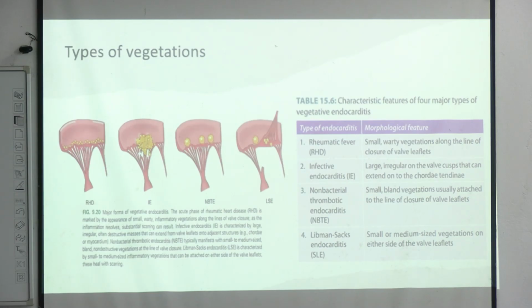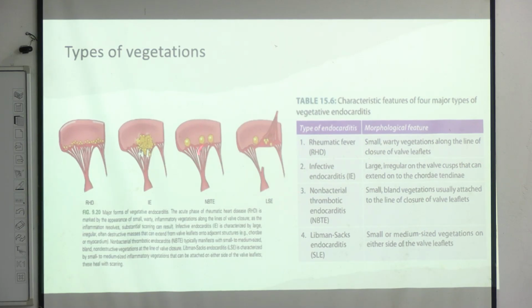In other conditions also we can find this type of vegetations, but these are different from infective endocarditis. This is the vegetation we saw in infective endocarditis. These are the large, destructive, warty vegetations. This one is a destructive one. And these are small vegetations which are formed along the line of closure of the valve leaflet. These are found in rheumatic heart disease, and this is a non-bacterial thrombotic endocarditis. This is a non-infective one.